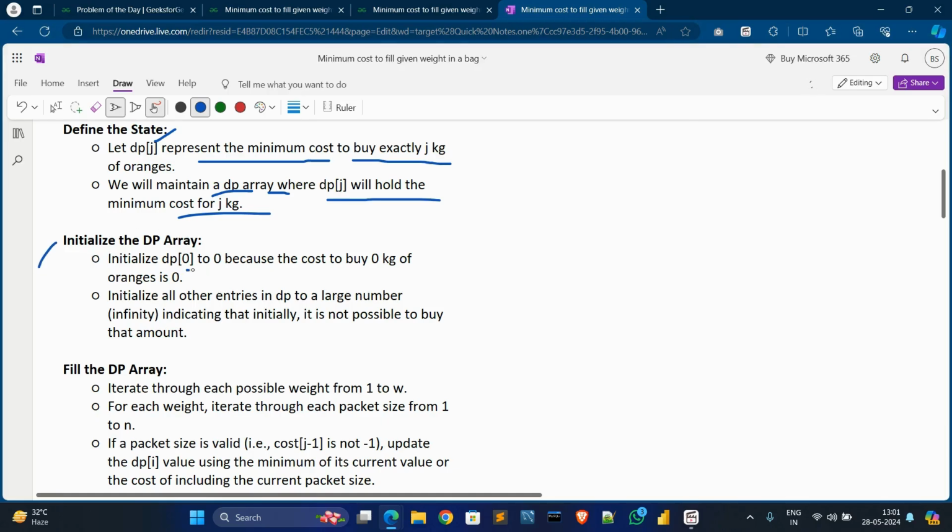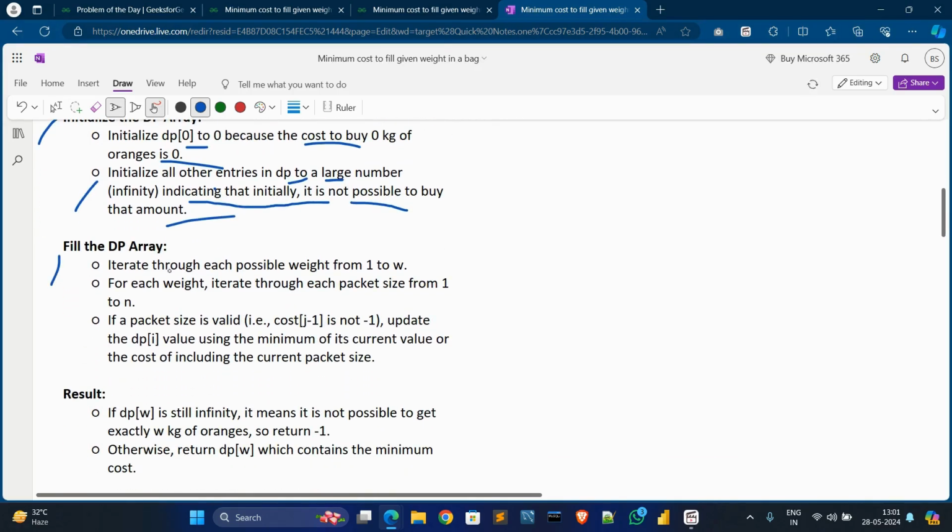First, initialize dp[0] to 0, because the cost to buy 0 kg of oranges is 0. Then we initialize all other entries in the dp array to a large number, indicating that initially it is not possible to buy the amount required.